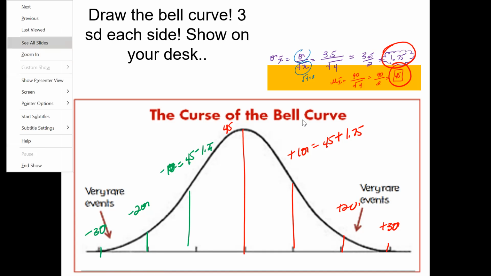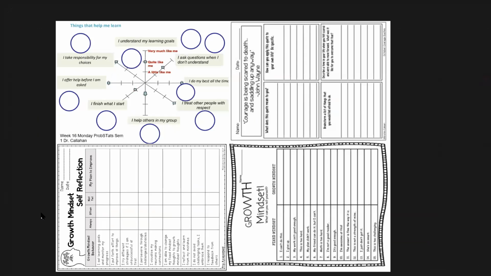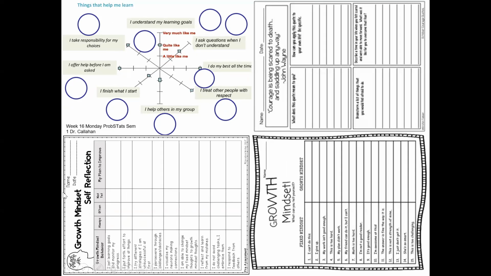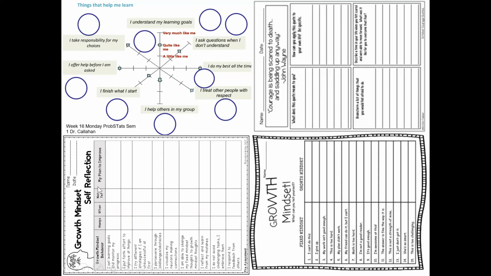All right, you guys, the very last thing I need you to do is make sure you have this piece of paper in front of you that looks like this. You can have access to this in the attachment on week 16 Monday as well. And this is the reflection for you guys. So make sure you take a picture and upload this. I highly suggest that you fill this part out. One is on the growth mindset for self-reflection. The other one is things that help me learn.